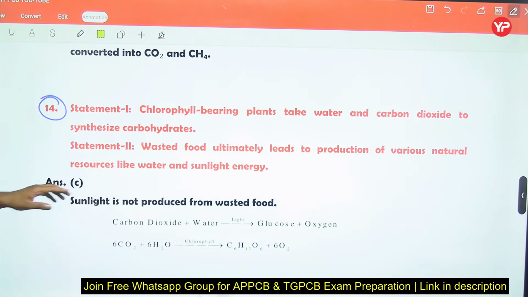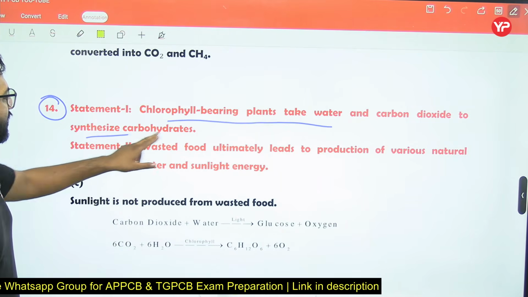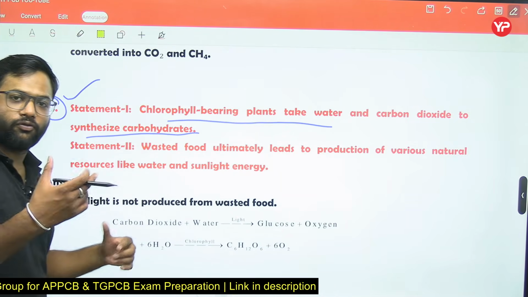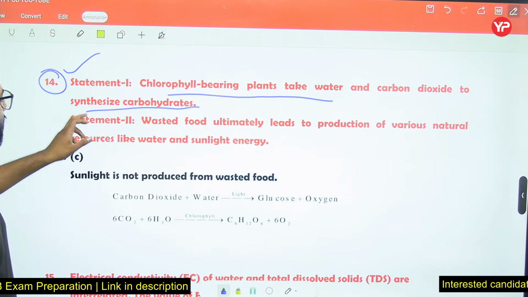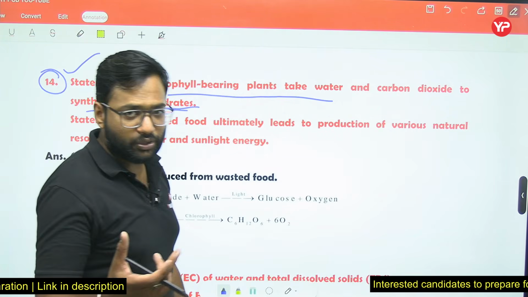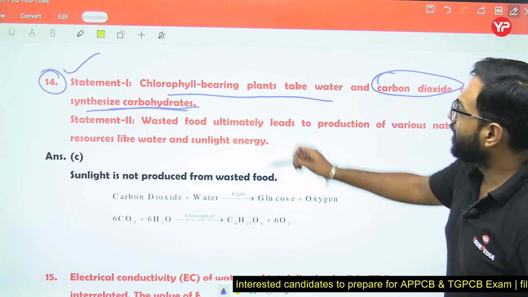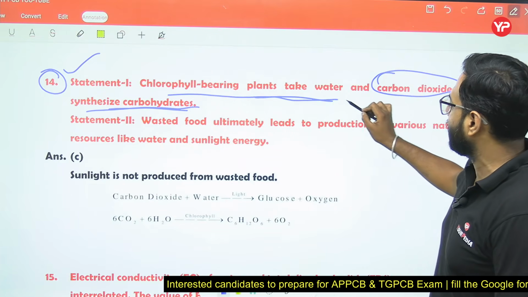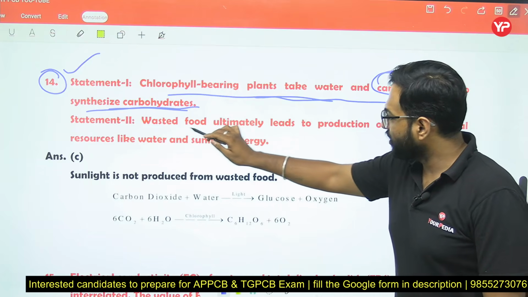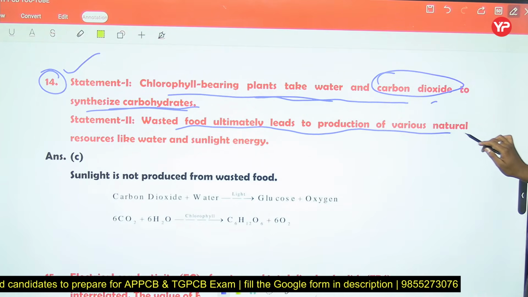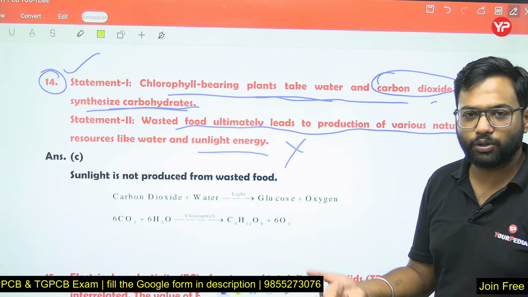Question number 14. Chlorophyll bearing plants take water and carbon dioxide to synthesize the carbohydrates. They make their own food, they are autotrophs. We know that autotrophs generally utilize inorganic carbon, and the inorganic carbon is found in carbon dioxide. Yes, it is true. Wasted food ultimately leads to production of various natural resources like water and sunlight energy. This statement is absolutely wrong.